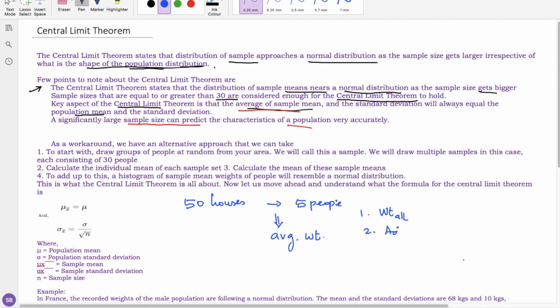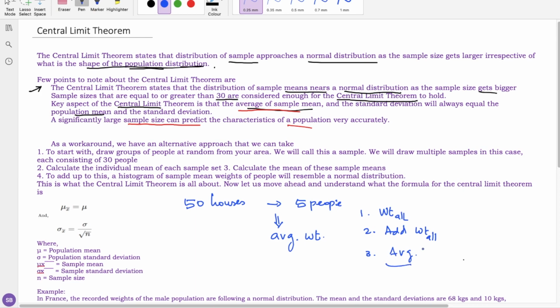Second, we will add all the weight. Third, divide the weight by the total number. That is, we will find the average. This is how we do it traditionally.